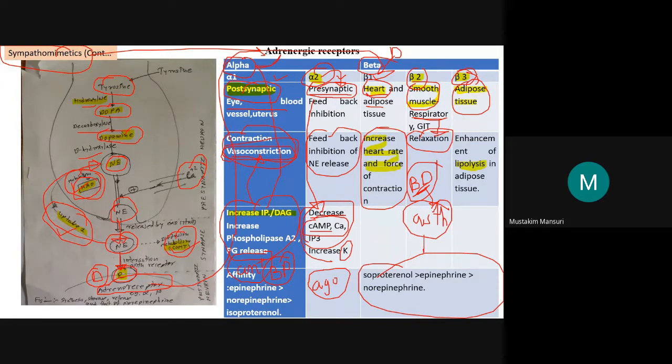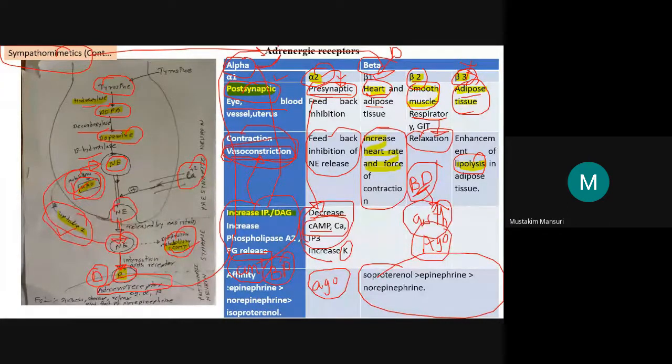Just remember like this: you can easily understand the concept of the treatment also if you remember the effects. Then lastly beta 3, which I already discussed, is mainly in the adipose tissue, and its effect is enhancement of lipolysis. So if you stimulate it, it will increase the lipolysis process.